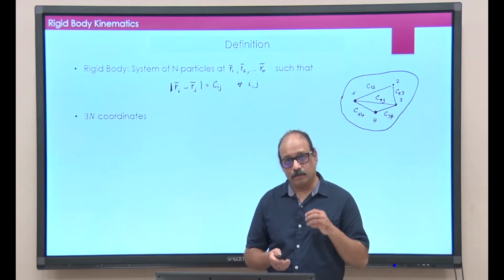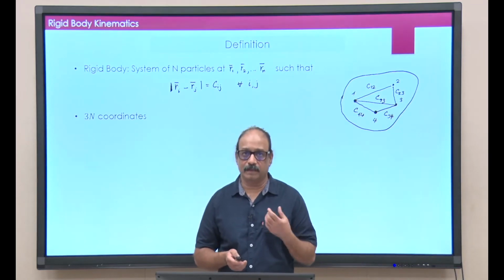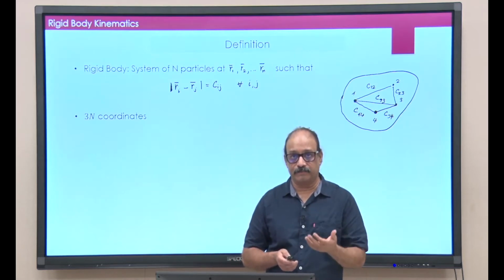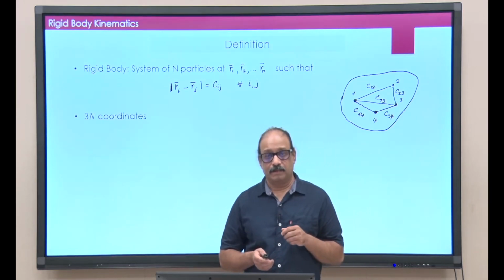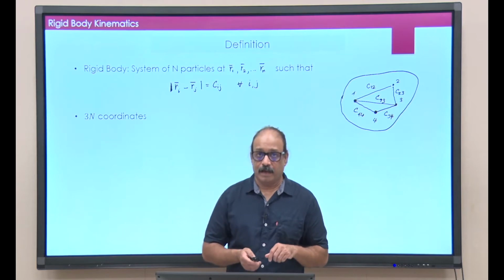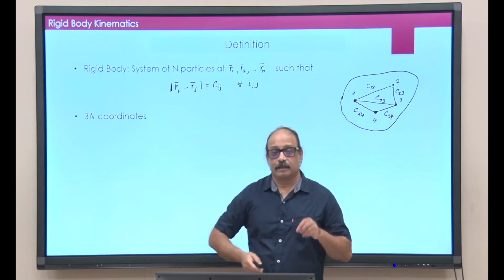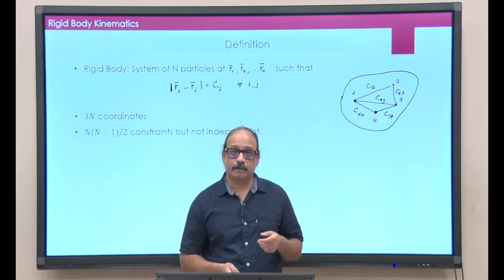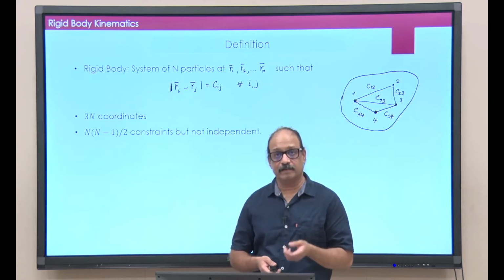Now, the total number of coordinates in this system, if you think of this as a system of n particles, would be 3n, and eventually when we describe the motion of the particle, I need to give all these 3n coordinates as a function of time t. However, the number of degrees of freedom would be less than 3n because I have constraints now, and all these equations which you see here, these are the equations of constraint, that distance between two particles remains constant. But how many are those? Those are n into n minus 1 by 2, those many pairs are there. So, those many constraints are there.